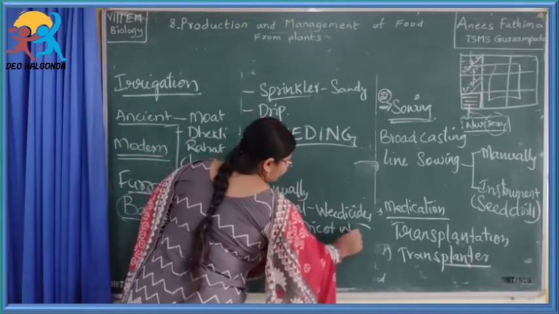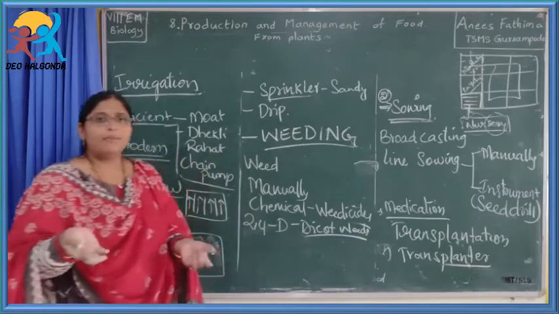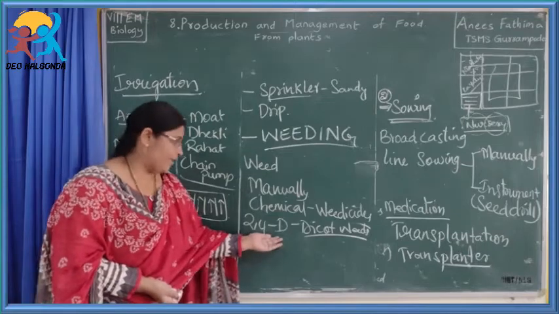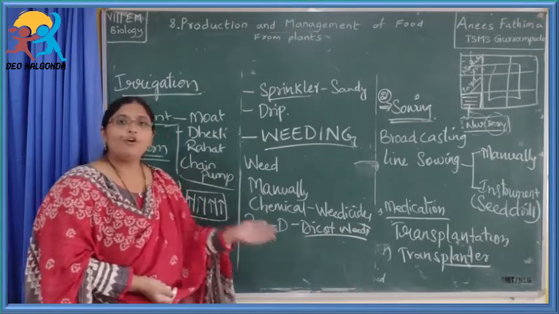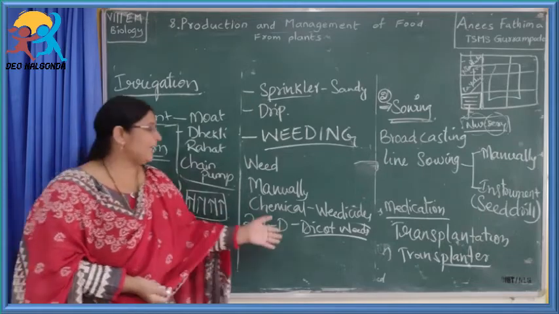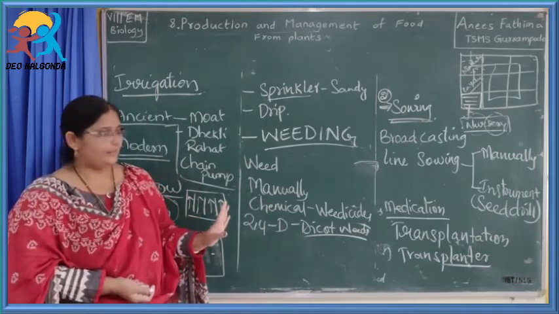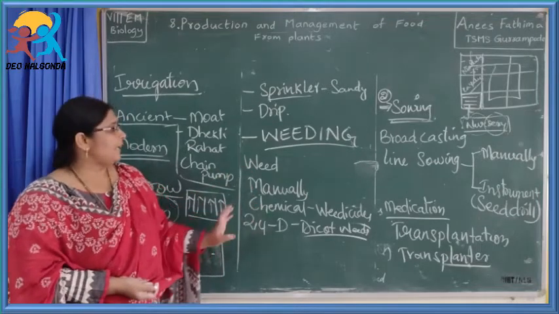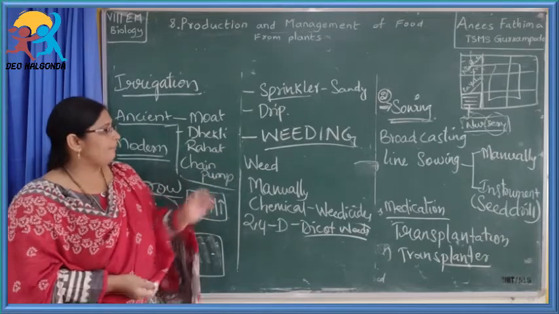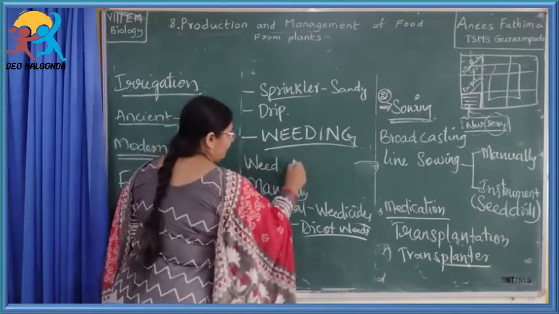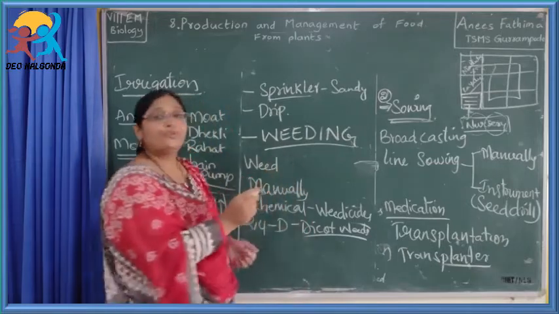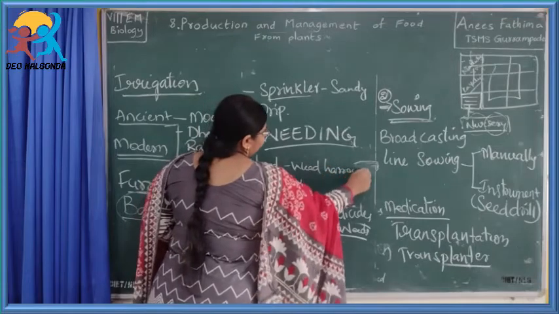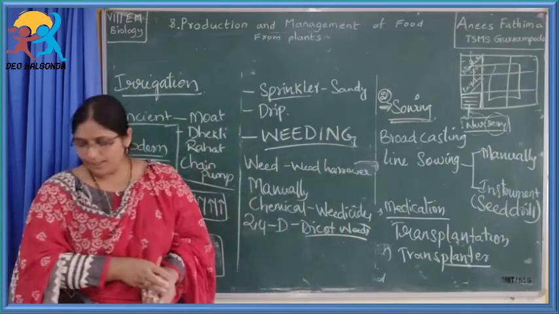This weedicide is used to kill dicot weeds. Already you have studied in your 6th or 7th standard what is meant by a monocot and a dicot, isn't it so? So 2,4-dichlorophenoxyacetic acid is used to kill the dicot weeds, not the monocot weeds. So weeds can be removed either manually or chemically. There is also an instrument called a weed harrower, which is useful for killing the weeds. So this is about the weeding process.